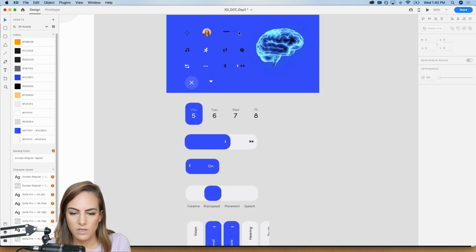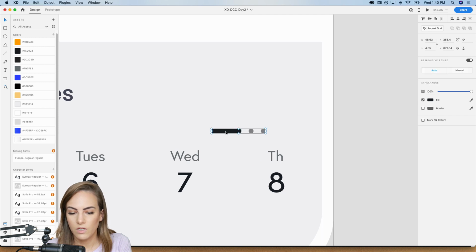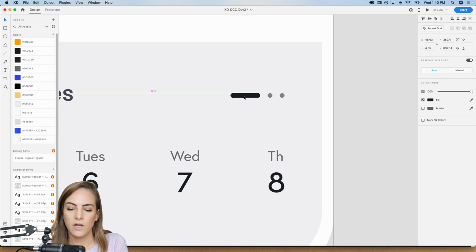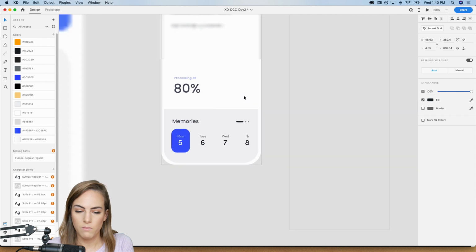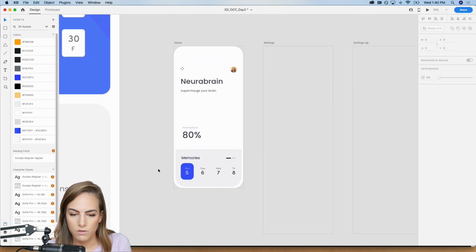And then maybe this is like a carousel, so we can see a few weeks in the past. So I'll add that so we can swipe through, and it's already selected on one day, so you can just select through.